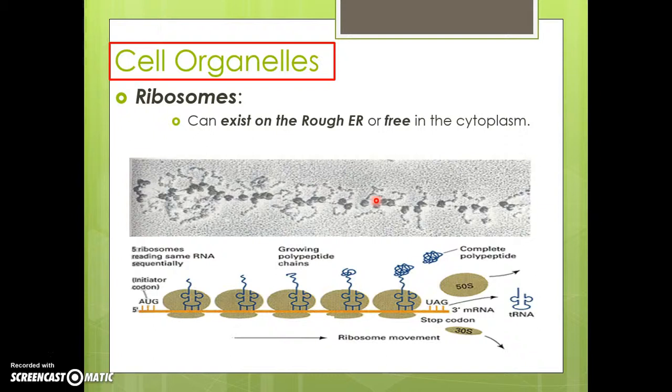So now finally, let's talk about ribosomes. Ribosomes can exist in the rough endoplasmic reticulum only, or they're just lying around free in the cytoplasm, but they can never be free in the smooth endoplasmic reticulum. And ribosomes are the parts that produce proteins. That's the most essential component of ribosomes. Basically, all they do is produce proteins. So this diagram shows ribosome sequencing and how the protein is made from a polypeptide.